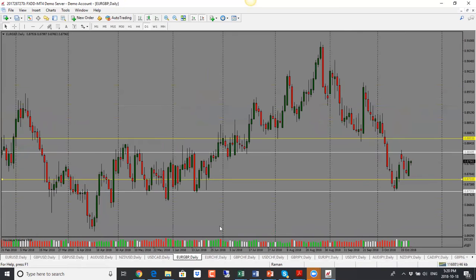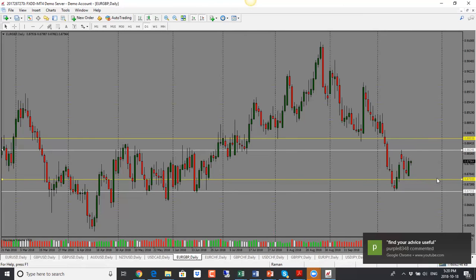Euro pound here, this one, we had a bearish candle close, bearish pin bar here. Now, we had talked about the support here, but price did not even get into that support. We have a bullish candle close today. As a result, I'm looking for price to move up further. The target here would be 0.8820. But if the price does not get across these pins, then this one could turn around here as well.